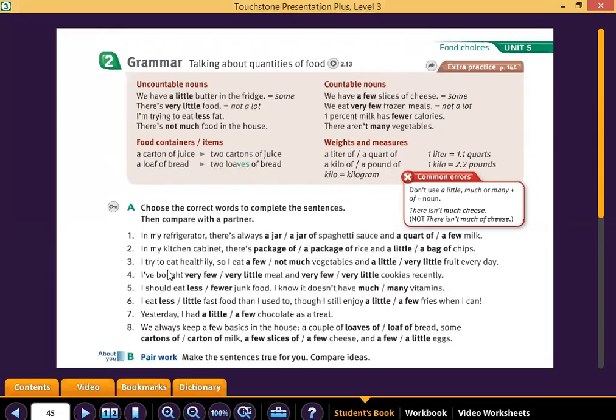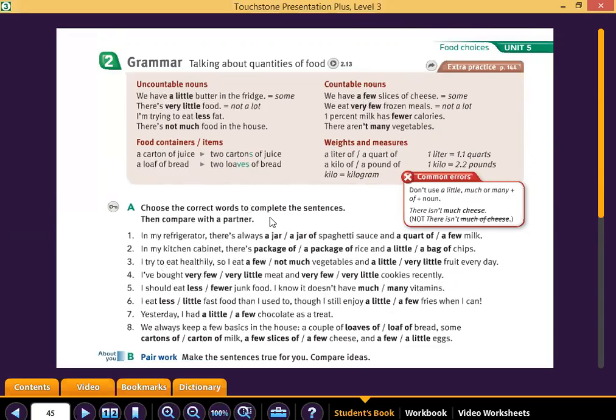Number 3, I try to eat healthily. So I eat, look, vegetables. Vegetables are countable. We are going to use a few. And fruit is not countable, okay? And a little fruit every day. I bought, okay? I bought, look, we have meat.